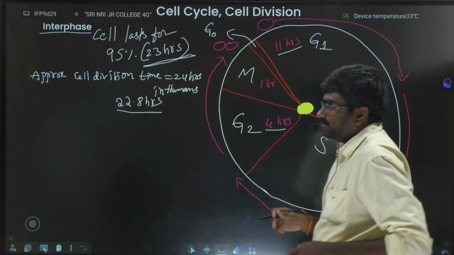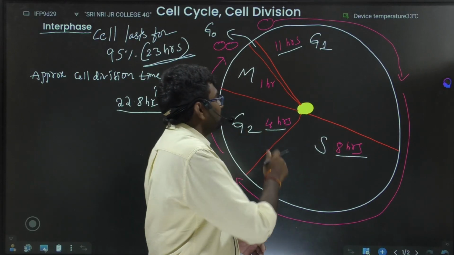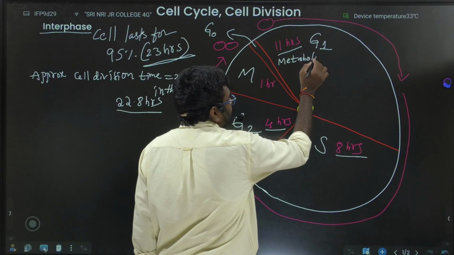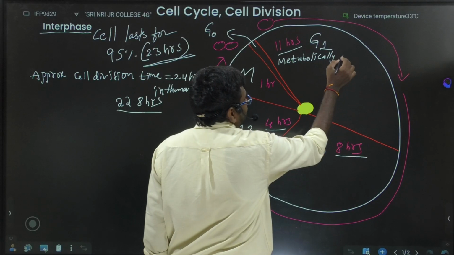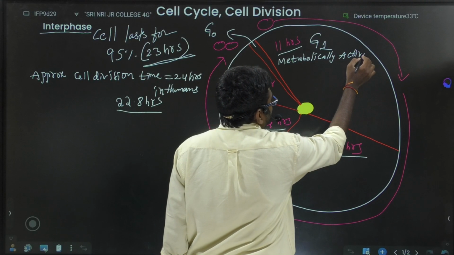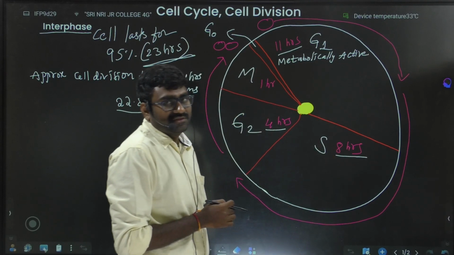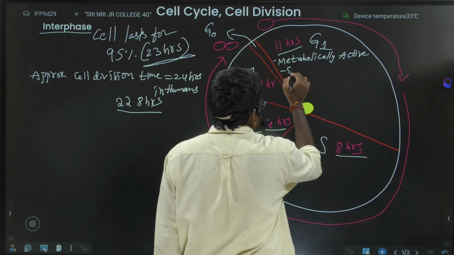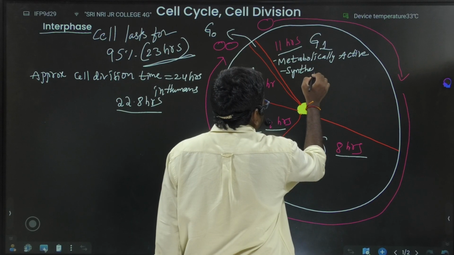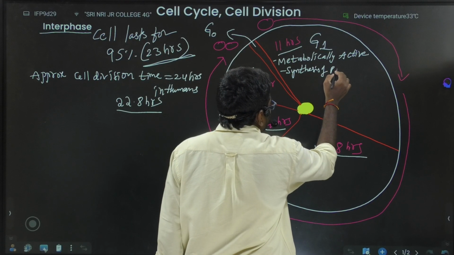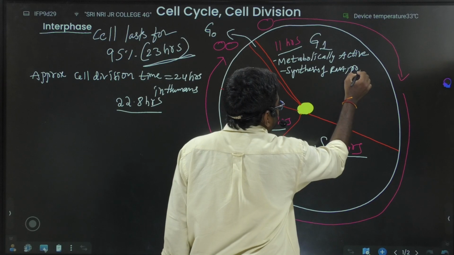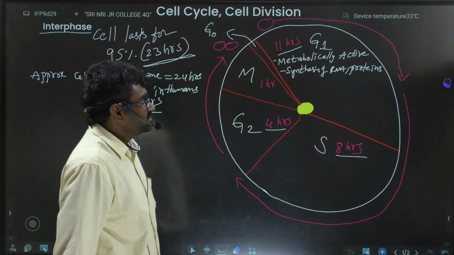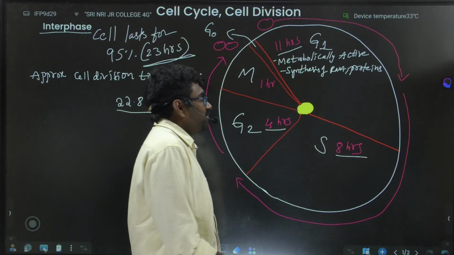The cell is metabolically active, and synthesis of RNA and some proteins occurs here in the G1 phase.